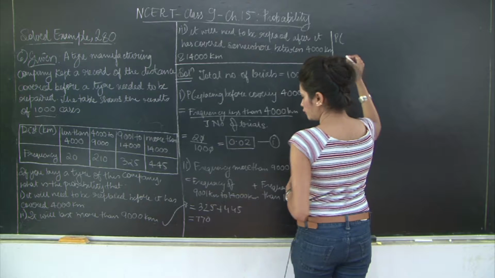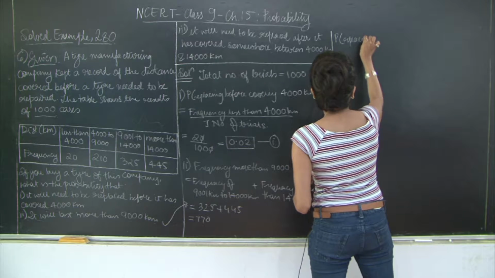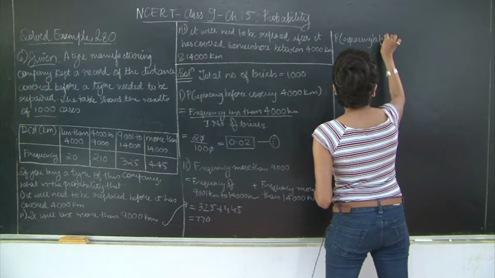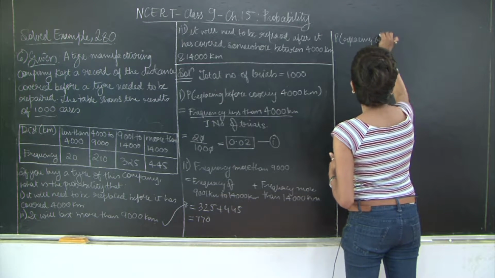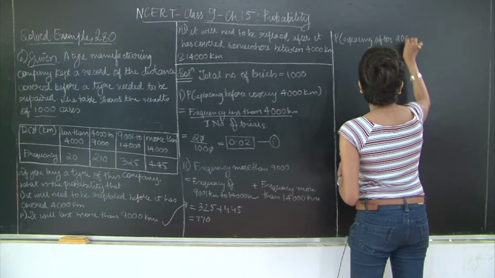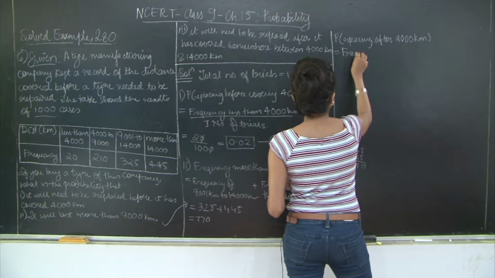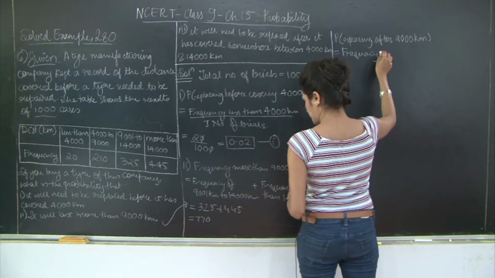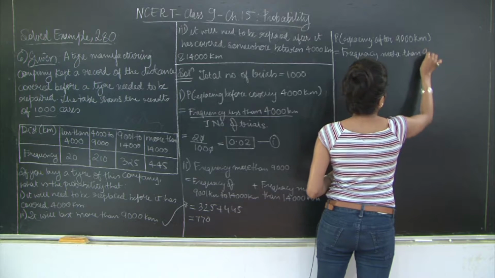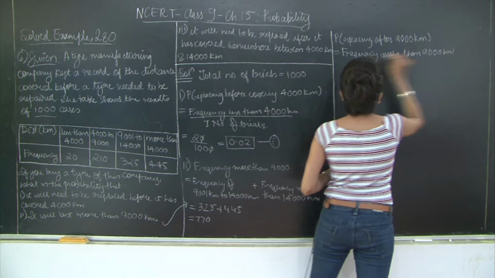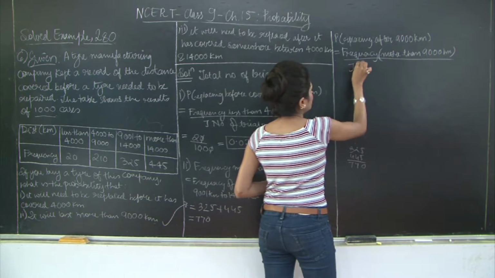So probability of replacing after 9000 kilometers is equal to frequency more than 9000 kilometers divided by total number of trials.